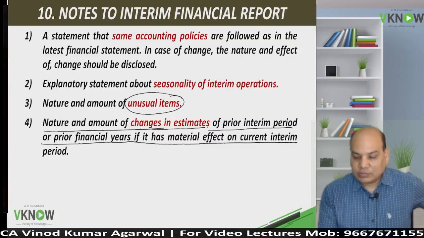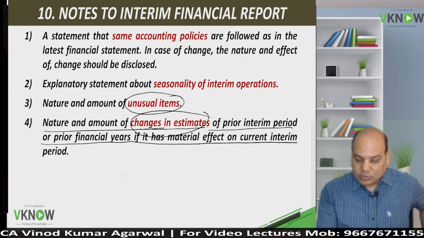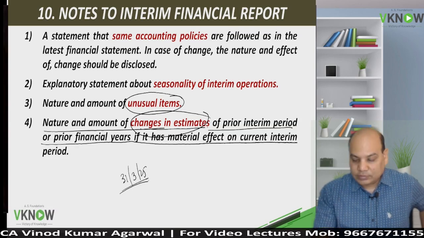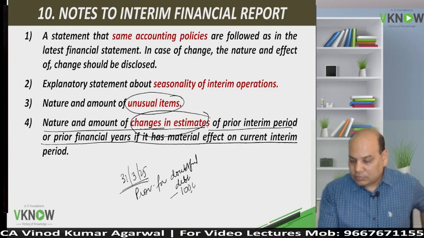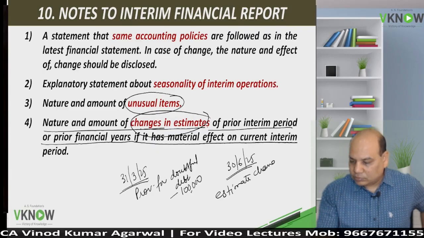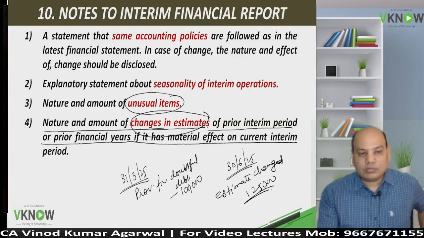Sir, what is this? Suppose on 31st March 25 you estimated the provision for doubtful debt as 1 lakh, but on 30th June 25 the estimate changed to 1,25,000. Give disclosure.